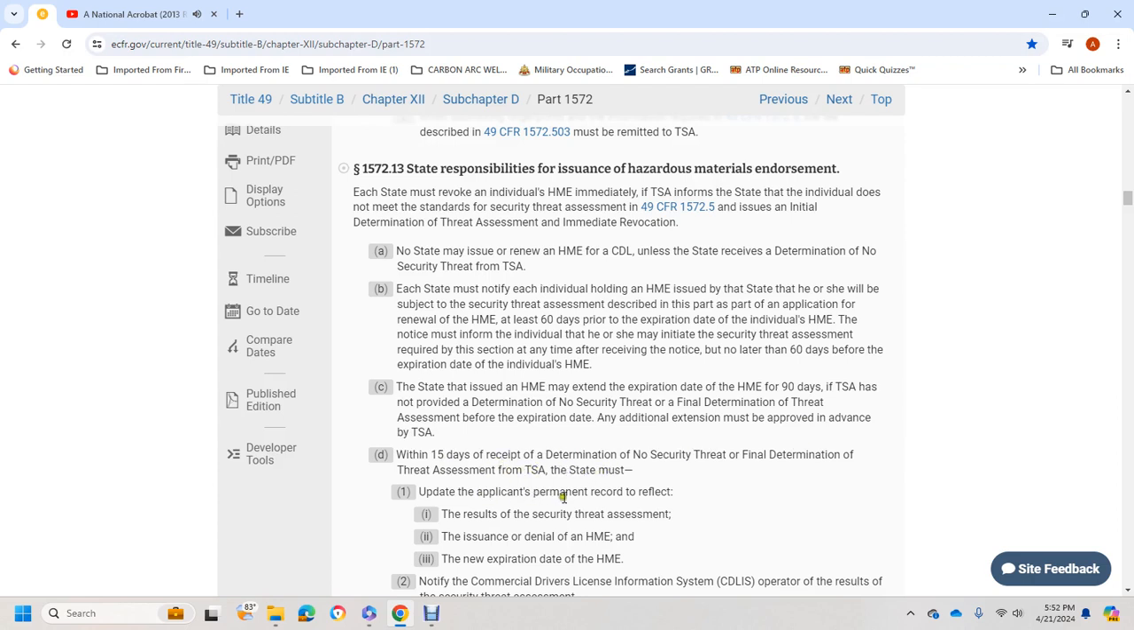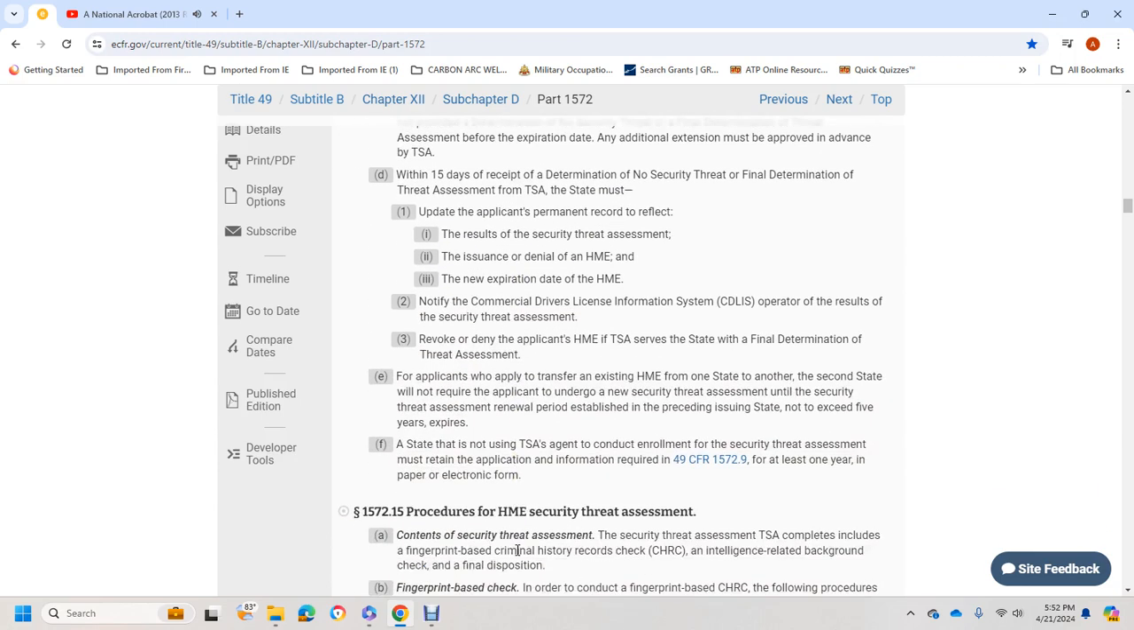Within 15 days of the receipt of the final determination of the threat assessment from the TSA, the state must update the applicant's permanent record to reflect the result of the security threat assessment, the issuance or denial of the HME, and the new expiration date of the HME. The notification goes to the Commercial Driver License Information System, operated with the result of the security threat assessment, revoked with the denial of the applicant's HME, as the TSA sends the state the final determination of the threat assessment.